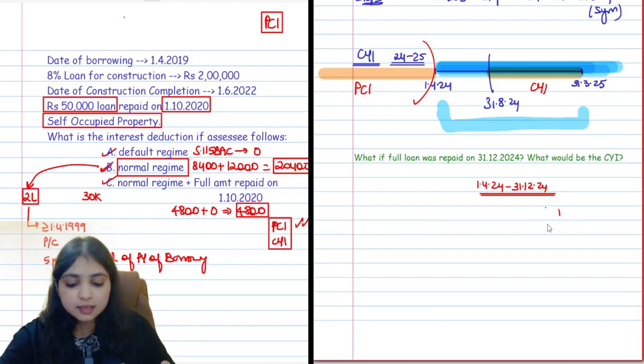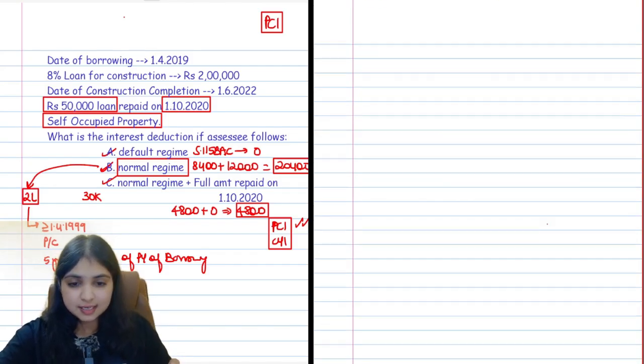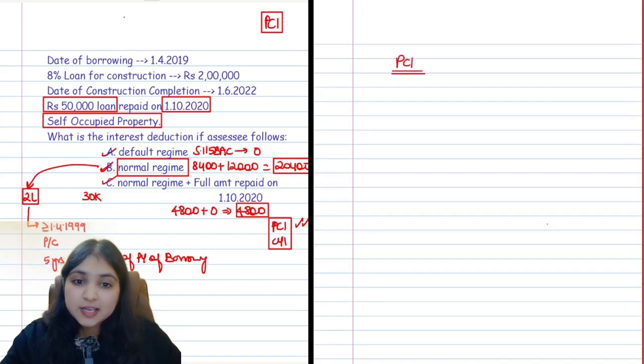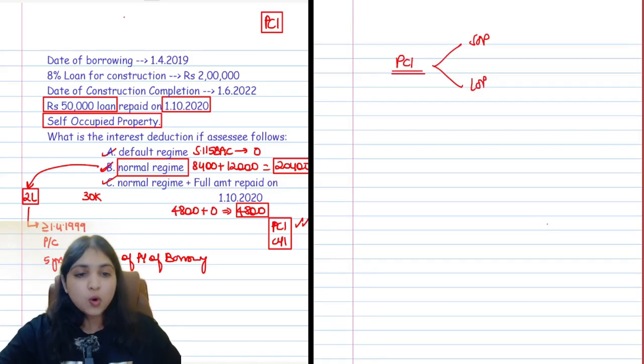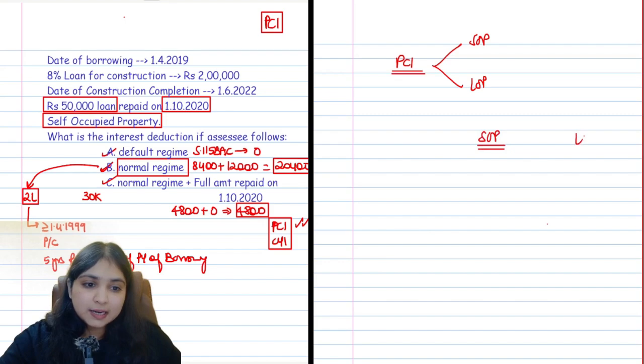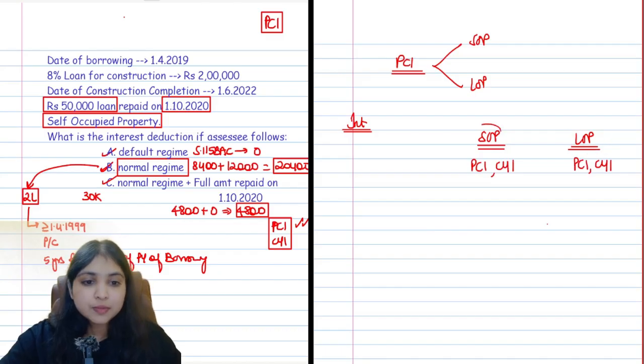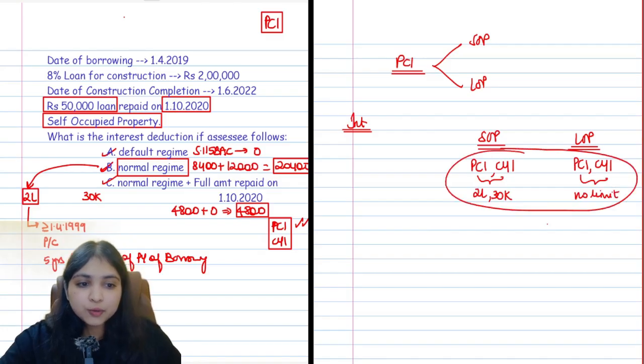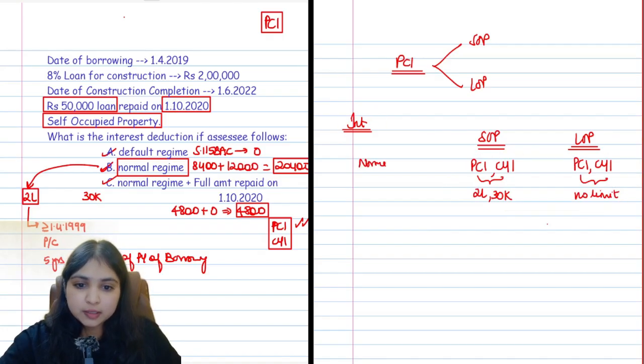Whatever we have learned in pre-construction interest in this session, listen carefully. The concept is the same, whether it is self-occupied property or let-out property, the same computation you will do. The only thing is, pre-construction interest and current year interest you will have in self-occupied property also, and in let-out property also. In self-occupied property, both put together you will have the limit of 2 lakhs or 30,000 as the case may be. But in let-out property, both put together you will have no limit. This is how your computation will be for the interest if the assessee is following the normal regime.